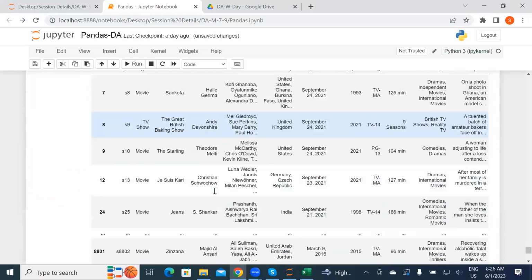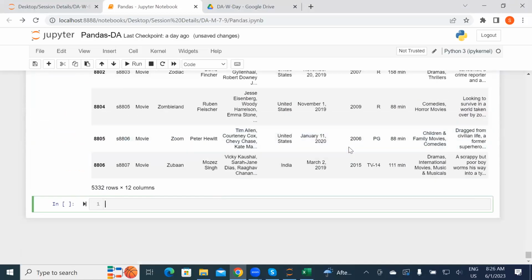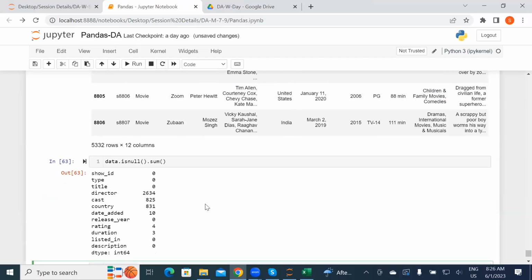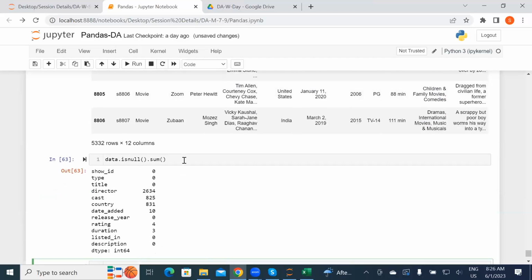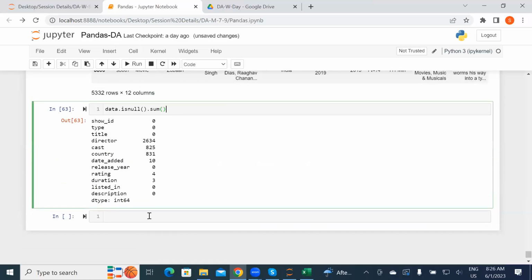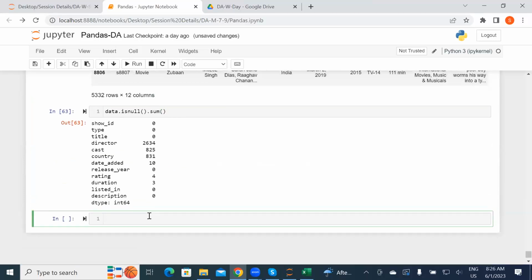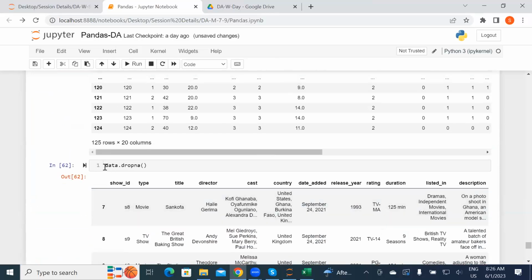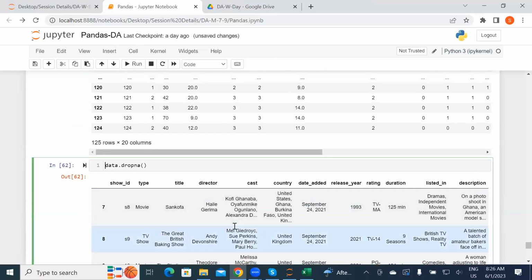I just dropped that. I used both the different fill NA method, and then isnull sum, but the sum is not zero. Have I missed something? Let me check it here. Okay, understood what is happening. When you are reading that particular thing, we are not storing it again. We are doing it at a particular time there, no?